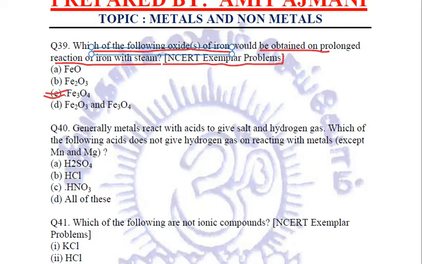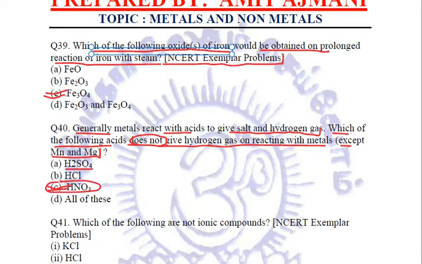Next question is, generally metals react with acids to give salt and hydrogen gas. Which of the following acids does not give hydrogen on reaction with metals except manganese and magnesium? This is the question we just saw above. It is the nitric acid. Why?